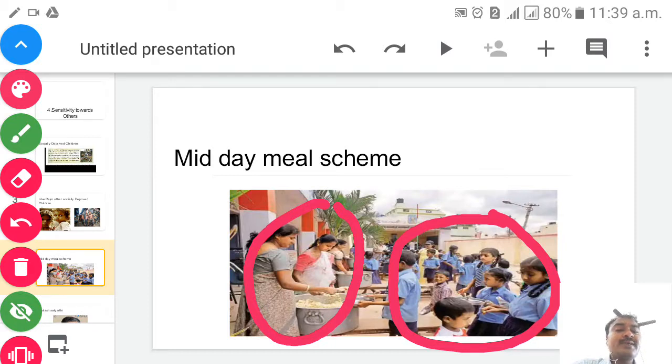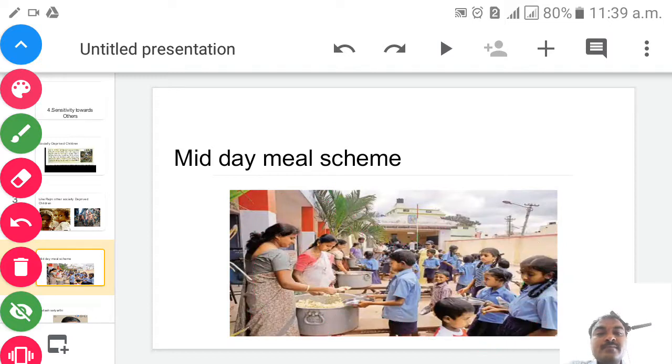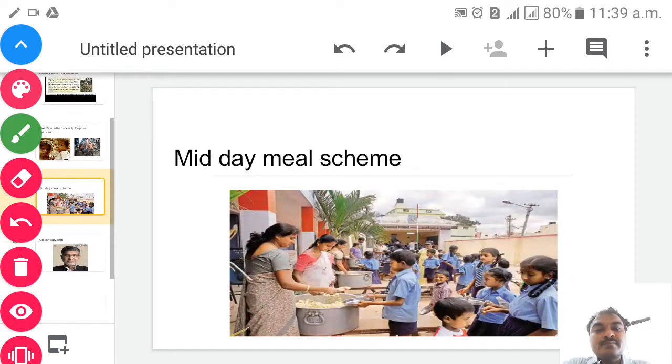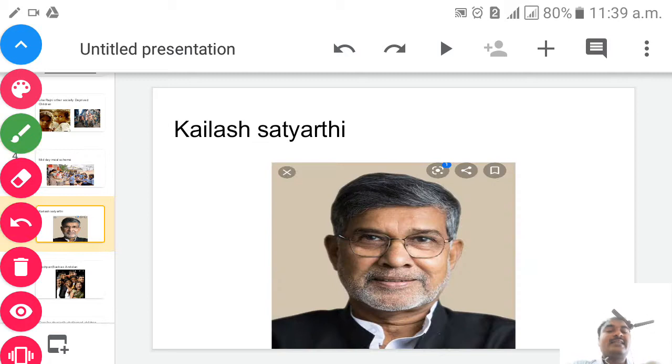who has helped the children at a low age by his own money, children, by his own effort. Who is that person? We will see now, children, in the next slide. Yes, he is none other than Kailash Satyarthi. Who is he, children? I will show you now.